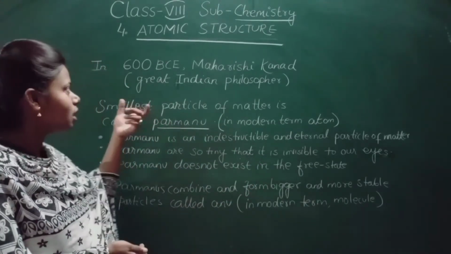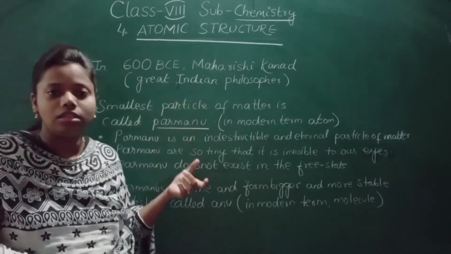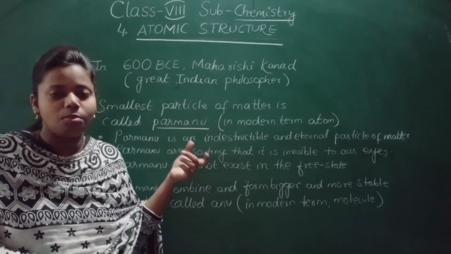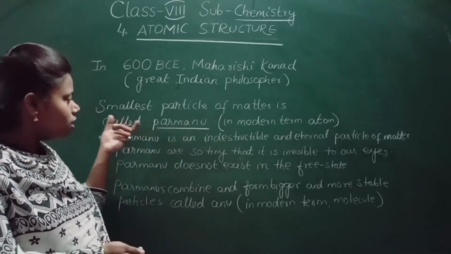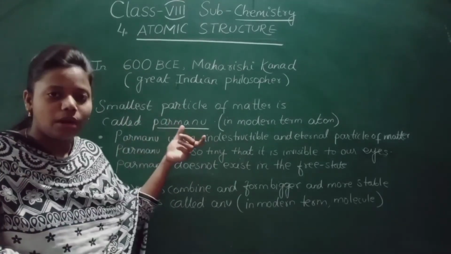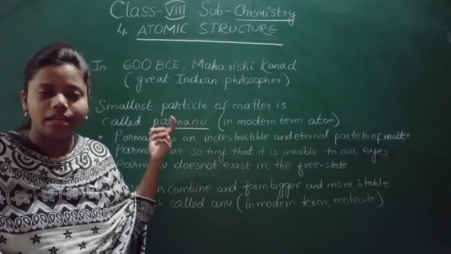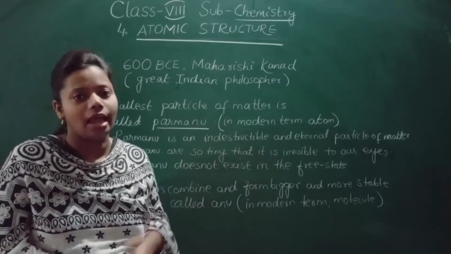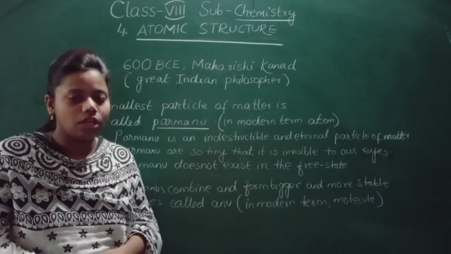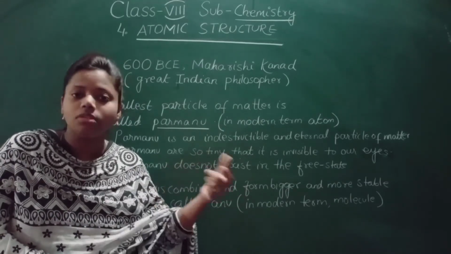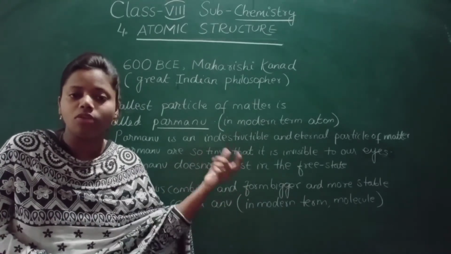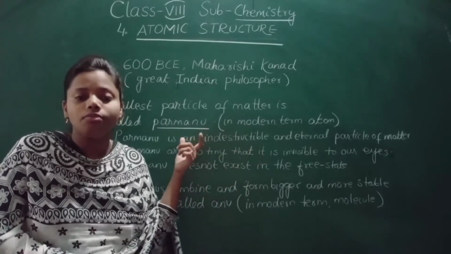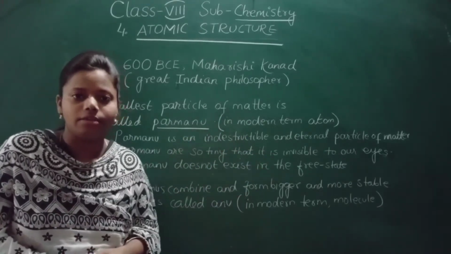In 600 BCE, when Maharishi gave the idea that matter is made of a smallest particle called Parmanu, atoms were known as Parmanu. In modern times we call it atom. So don't get confused between atom and Parmanu. Parmanu is also atom, and in modern terms we call Parmanu atoms.